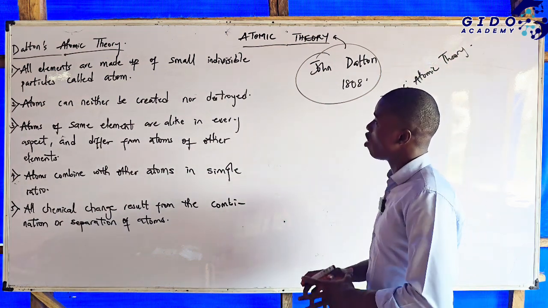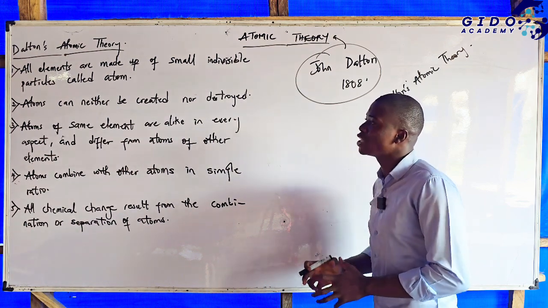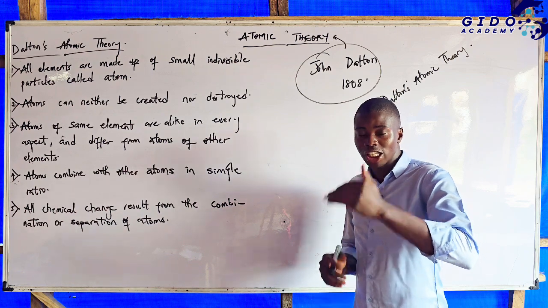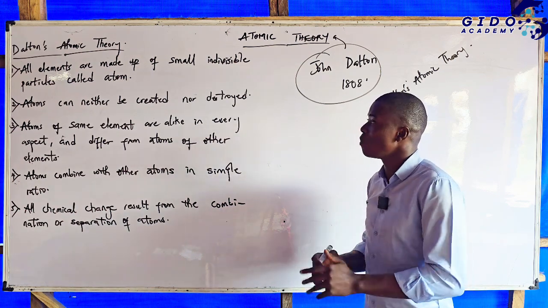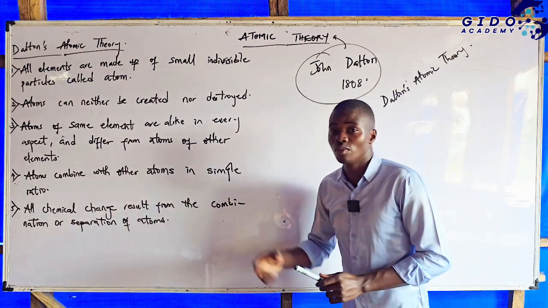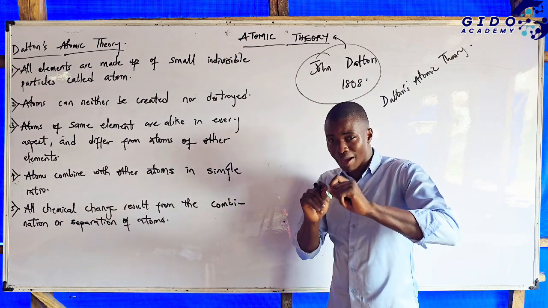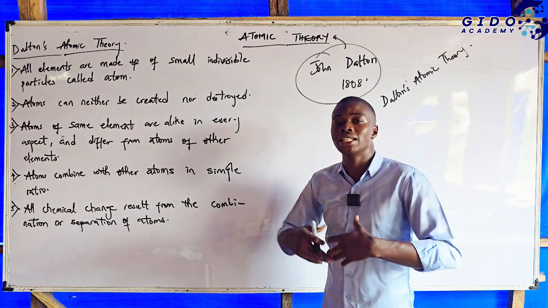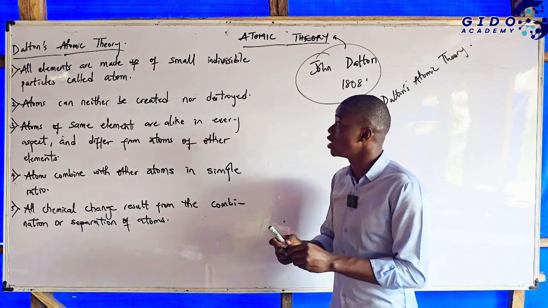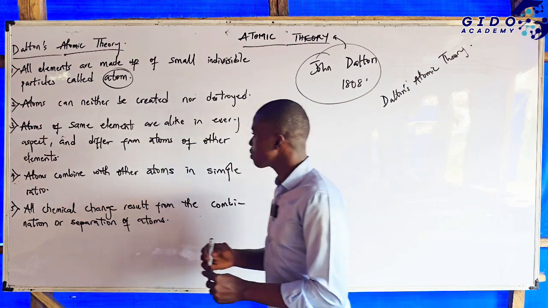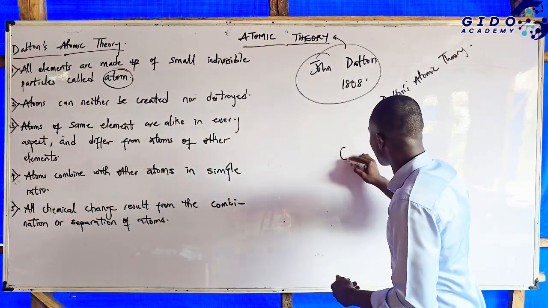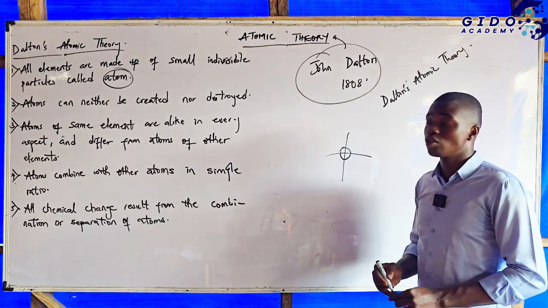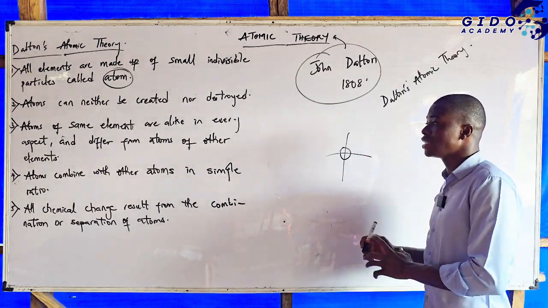The first one states that all elements are made up of small indivisible particles called atoms. According to him, every element you see, the smallest particle you can get from every element is called what? Atom. For example, hydrogen, the smallest part of hydrogen is called an atom. The smallest part of helium, anything at all you can think of that is called an element, the smallest thing you can get from it is called what? An atom.